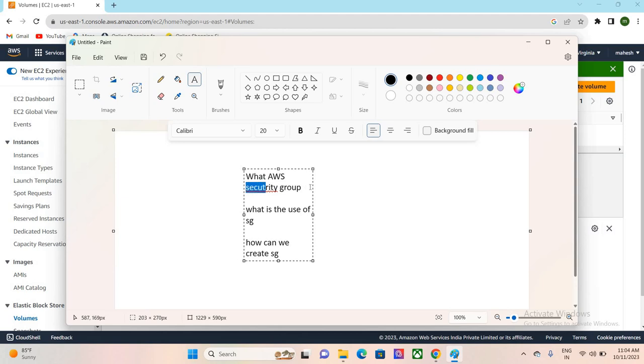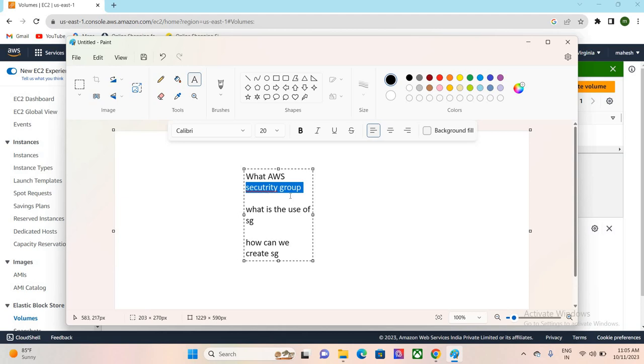Security group, in general words, we can call security. In general, what security will do: whoever the persons are authorized to any place, security will allow. Similar way, AWS also has a concept called security group.